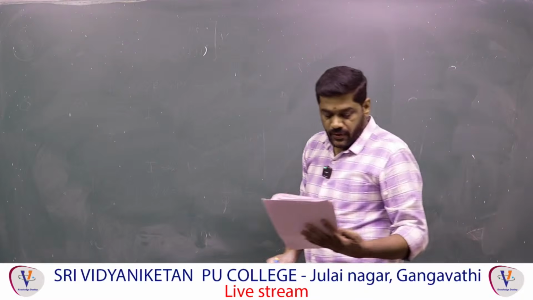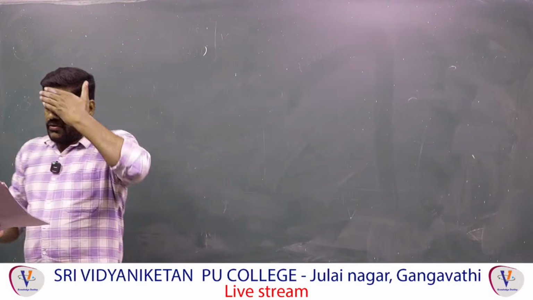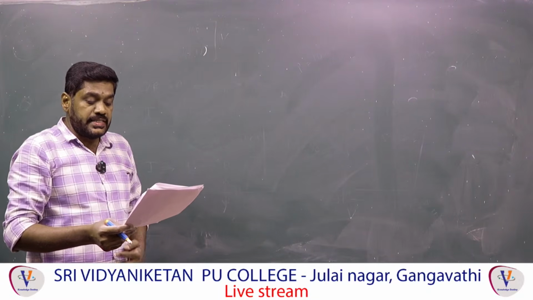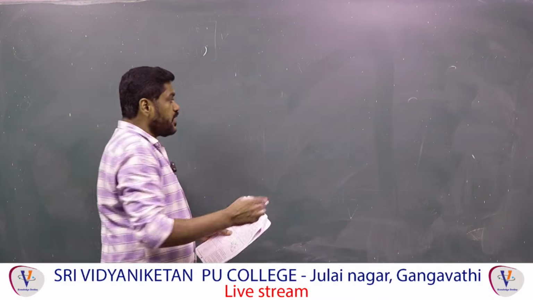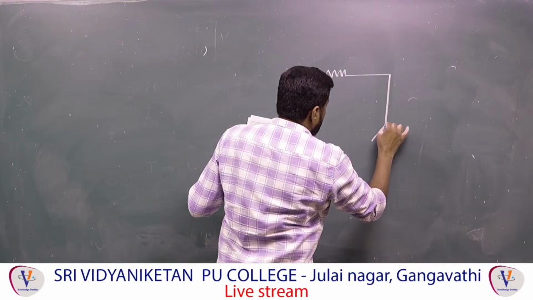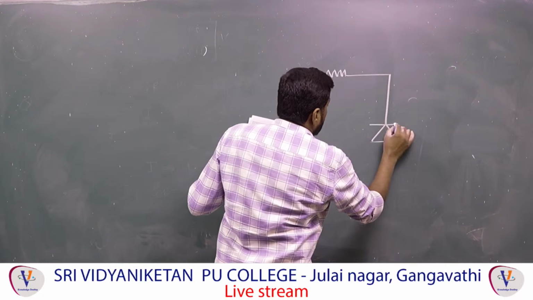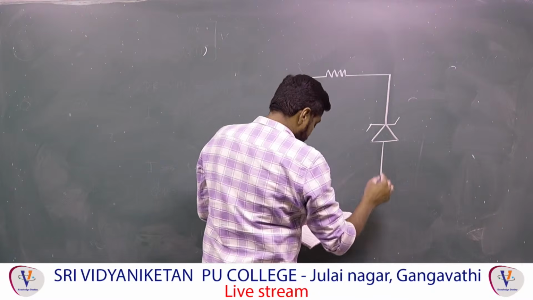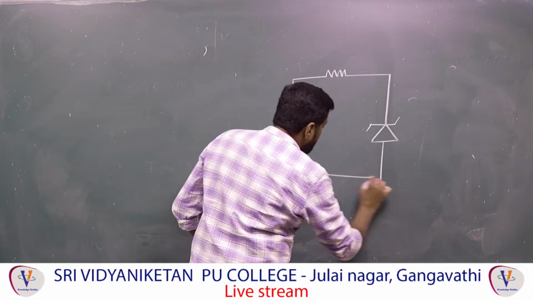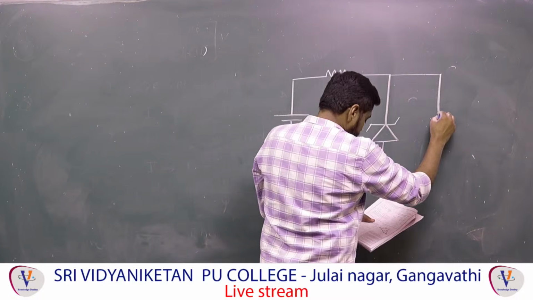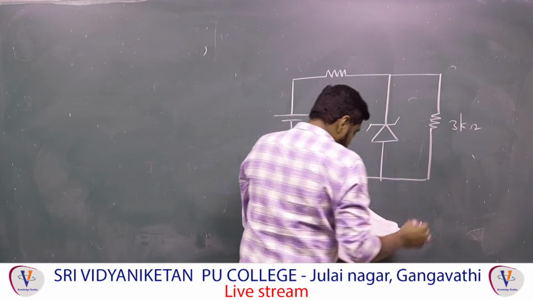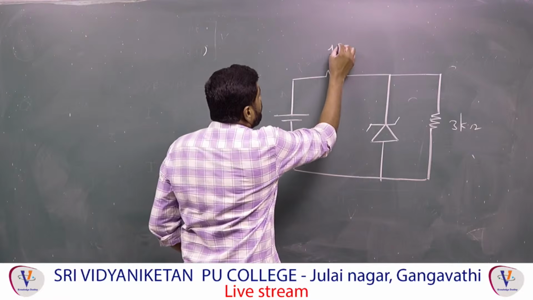Right. Now, question 37. For the Zener diode network, find PZ, the power dissipated across the Zener diode. Let us take the diagram. This is the load resistance, equal to 3 kilo ohm, and this is 1 kilo ohm.